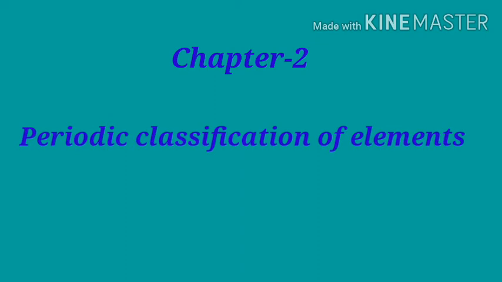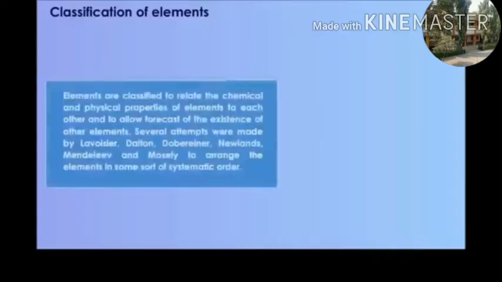Chapter 2, Periodic Classification of Elements. Elements are classified to relate the chemical and physical properties of elements to each other and to allow the forecast of the existence of other elements. Several attempts were made by Lavoisier, Dalton, Dobereiner, Newlands, Mendeleev and Moseley to arrange the elements in some systematic order. These are the scientists who tried to classify the elements.